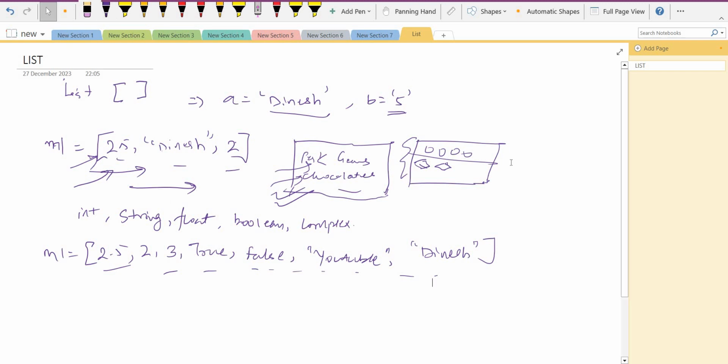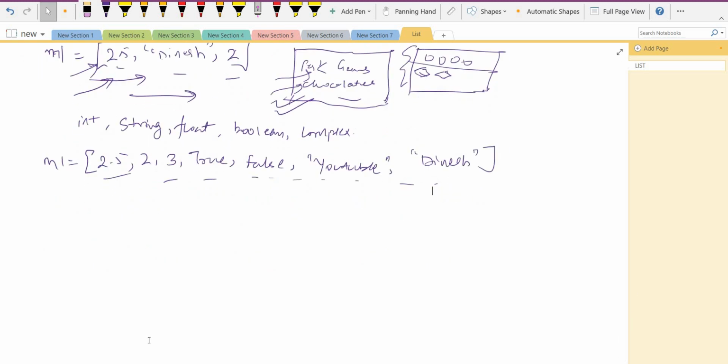Now something more important for list. Do remember these things. List is mutable.